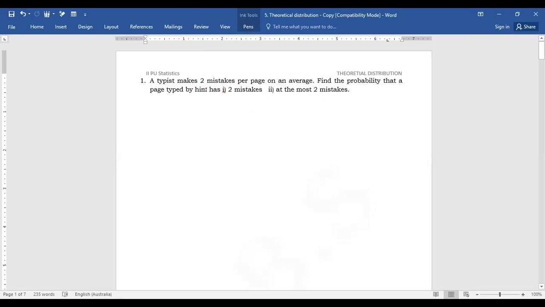Here in the problem, they are asking to find the probability of the mistakes. That means we need to define X. X denotes number of printing mistakes. Then on an average, two mistakes per page. Average means lambda. Lambda is equal to 2. If they are given lambda, that means X follows Poisson distribution.